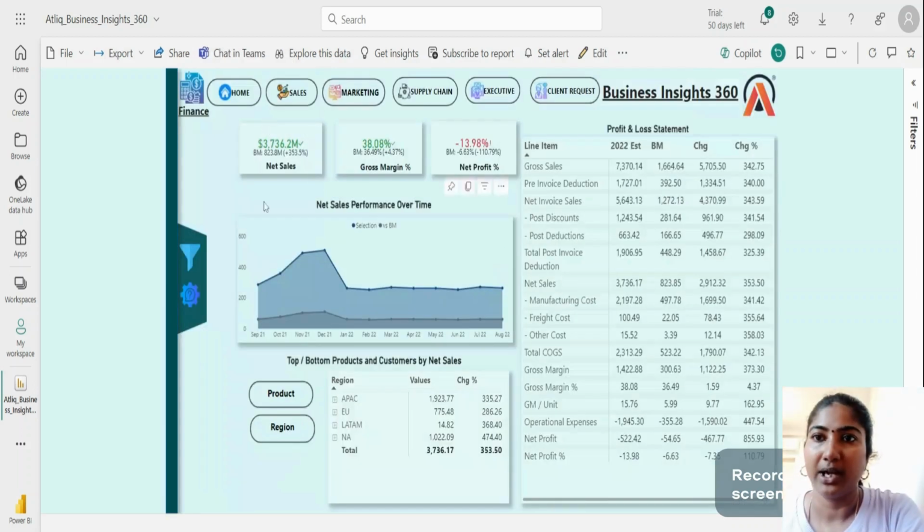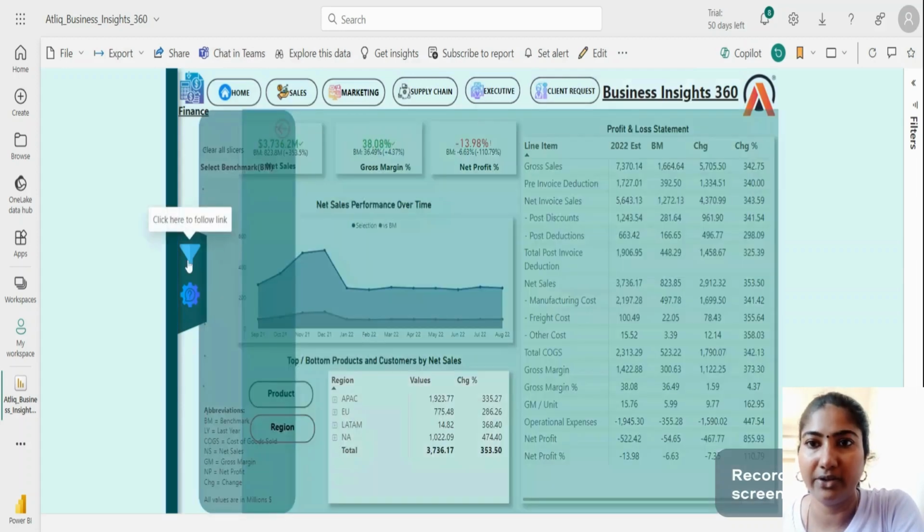This is the finance view, in which I have created some KPI cards for net sales, gross margin percentage, and net profit. And we can compare this net sales number with the benchmark number. I have created a benchmark number with last year and also with target. So we can compare it with last year as well as with the target.